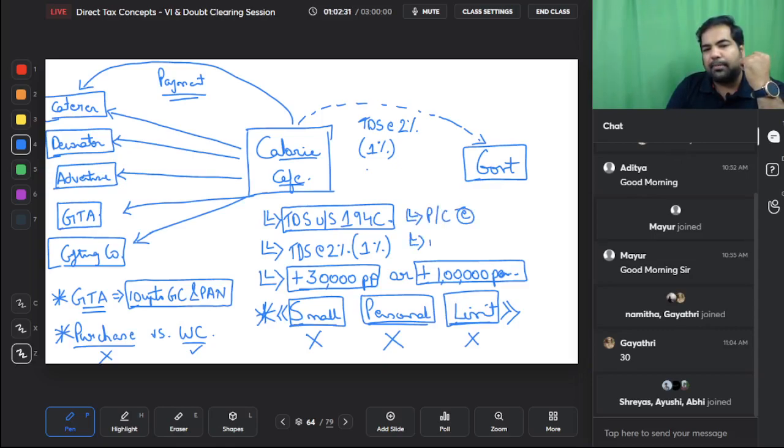Again, PAN has to be given, and if no PAN, then TDS at the rate of 20%. Those things are still remaining constant. Perfect. Let's try and see. This is 194C. Just repeating, guys, TDS is at the rate of 2% or 1% for individual HUF. 30,000 small personal limit, small individual, small HUF does not apply. Personal purposes does not apply, and limits of 30,000 and 1 lakh does not apply. GTA and works contract in these cases does not apply.